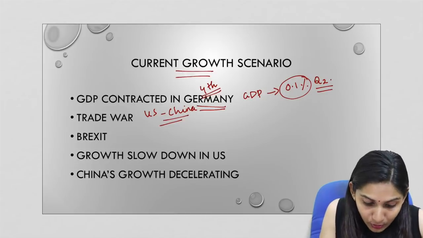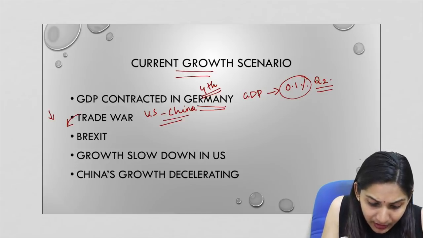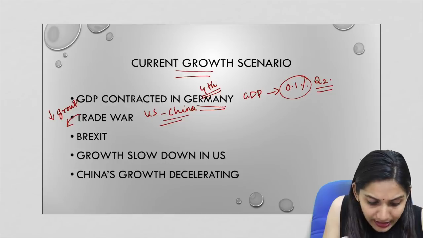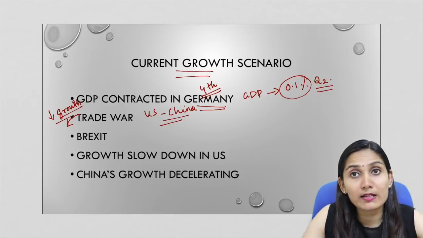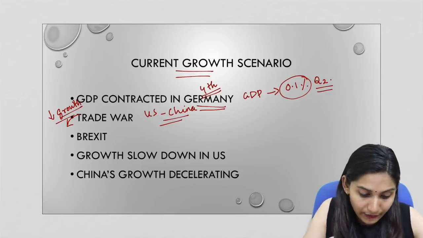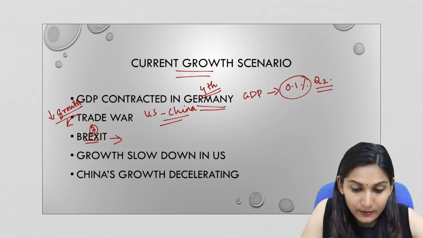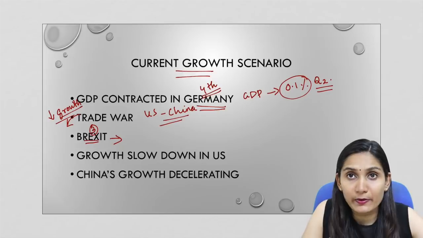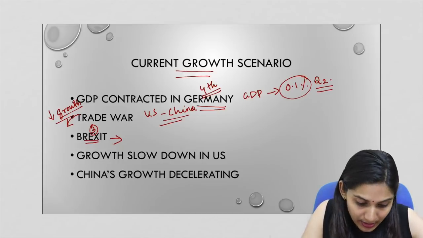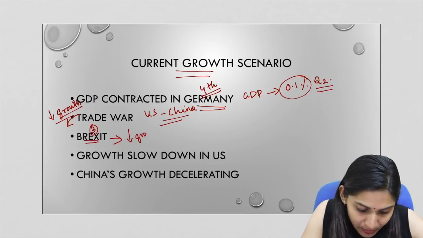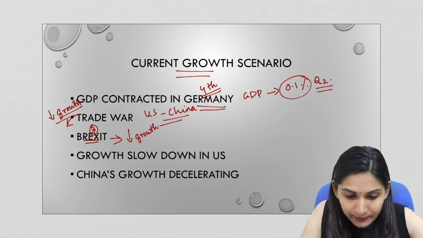And this has also caused a decline in the growth rate, not only in the US and China's economy but in all other economies around the world. So this is also another factor to be considered. And the third factor is Brexit, with which there have been uncertainties regarding global trade. So this has also resulted in a slowdown in the growth rate around the world.